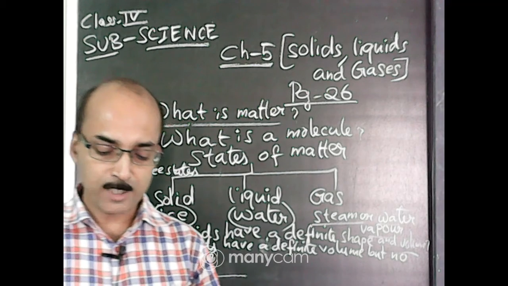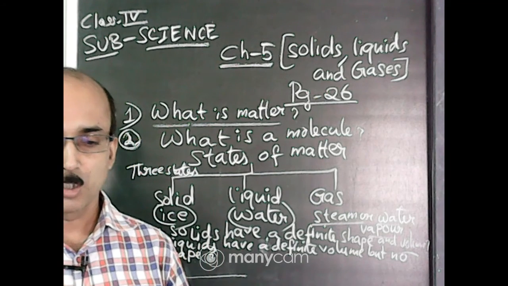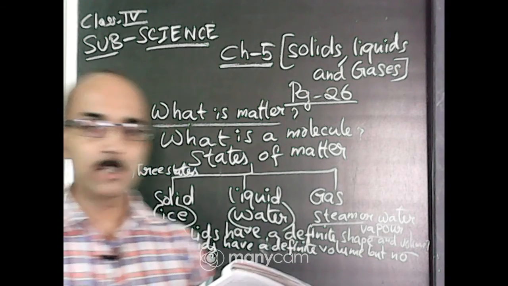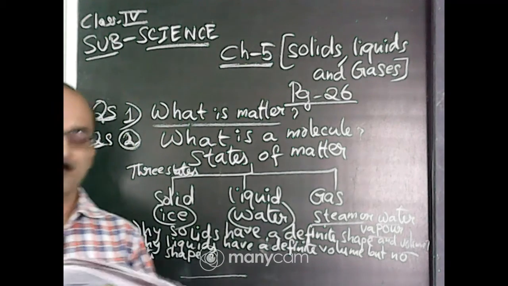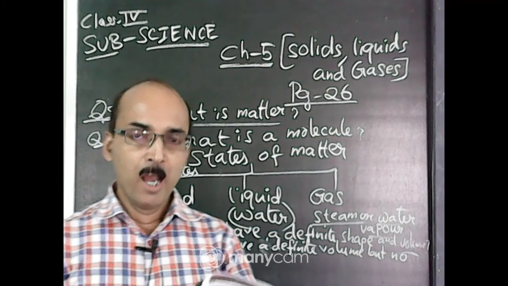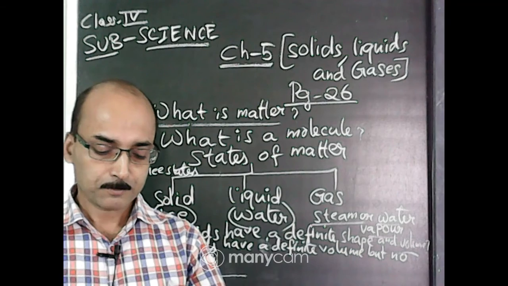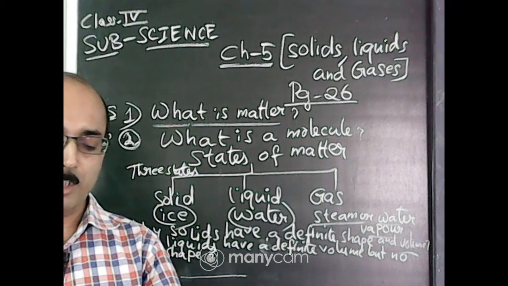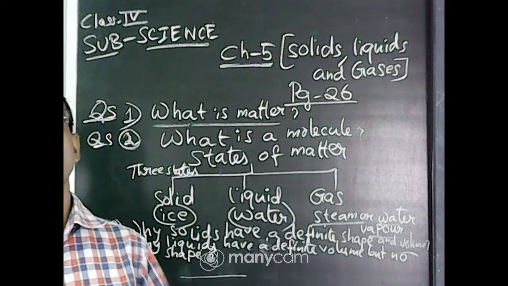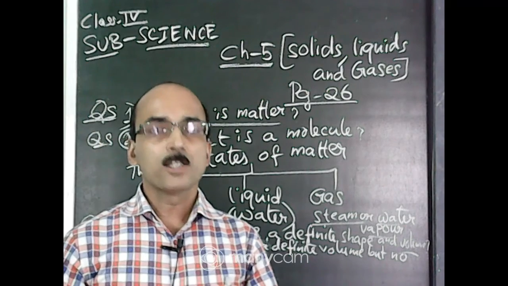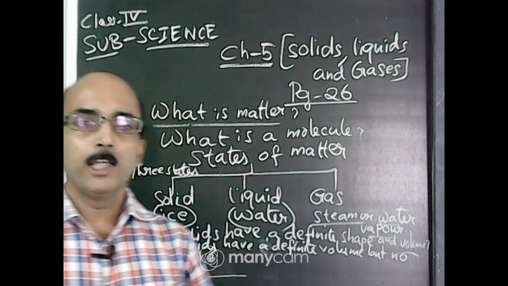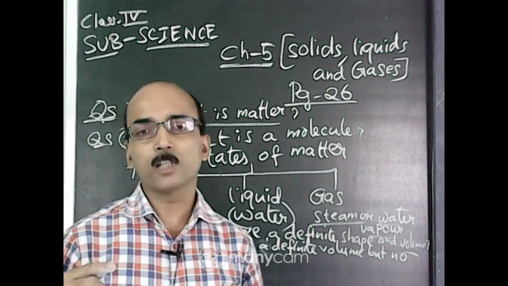See the picture at the side, the glass of juice. The molecules are shown with yellow balls. See the molecules, they have space among them, so they can move here and there. They can move freely. They take the shape of the container in which they are kept. If you take a glass of milk, it will take the shape of the glass. If you take milk in a bowl, it will take the shape of the bowl. In a cup, it will take the shape of the cup.